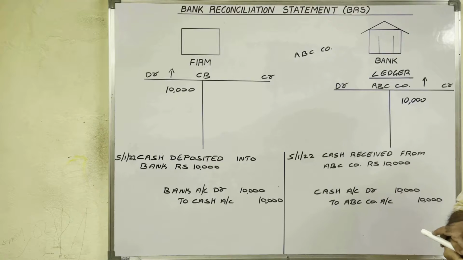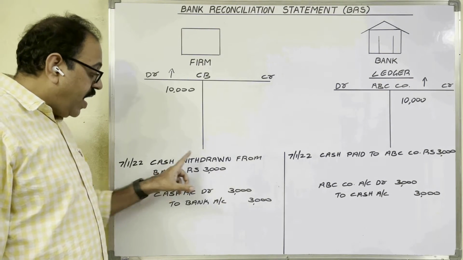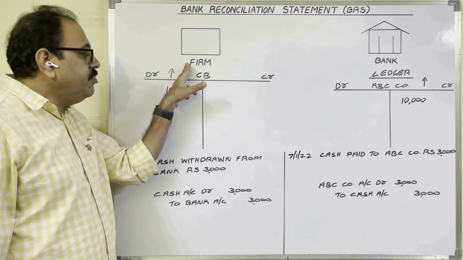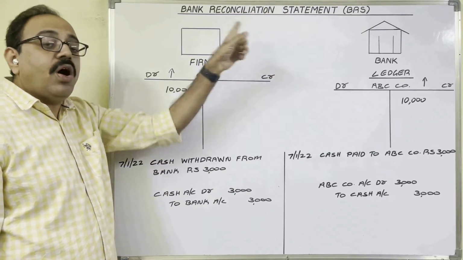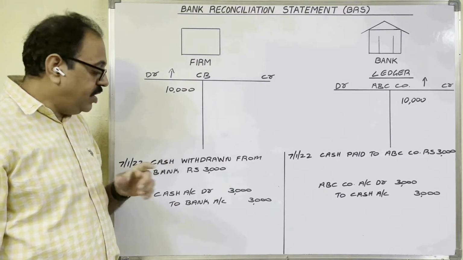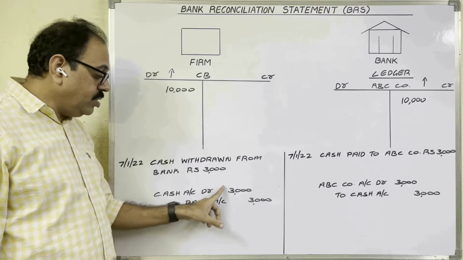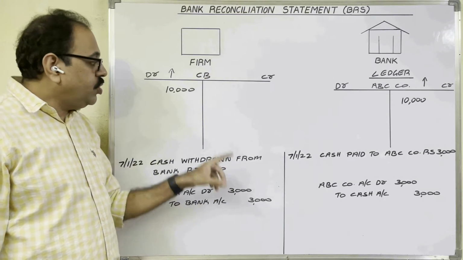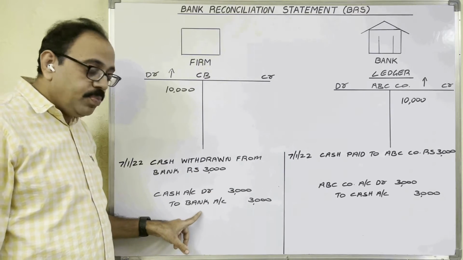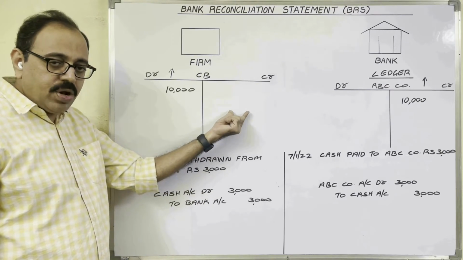Take another example. On 7th January 22, the transaction is cash withdrawn from bank, 3,000 rupees. The firm withdrew cash from the bank for office use. Cash is coming into the firm. In the firm's books, the entry is cash account debtor to bank account, 3,000. So in the triple column cash book, on which side, bank column, will it be posted? Bank is credited. Therefore, credit side, bank column.